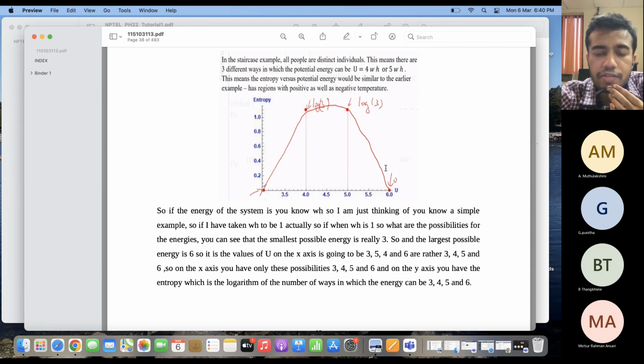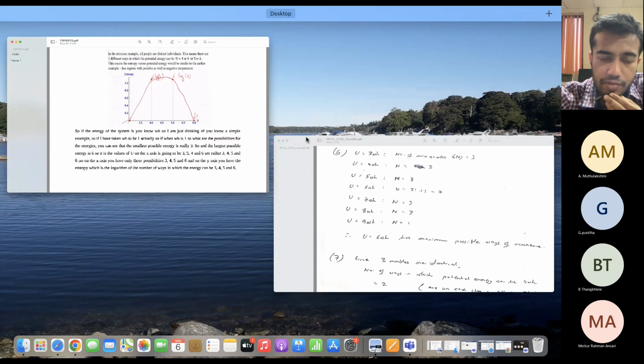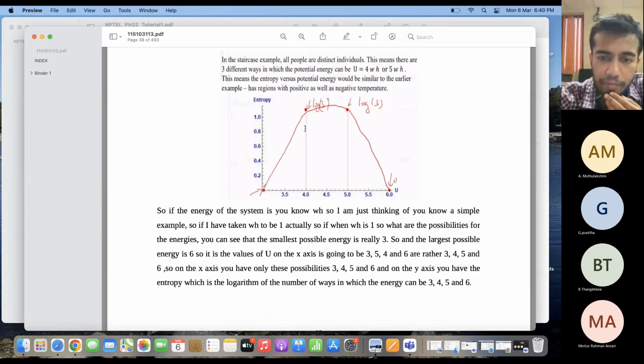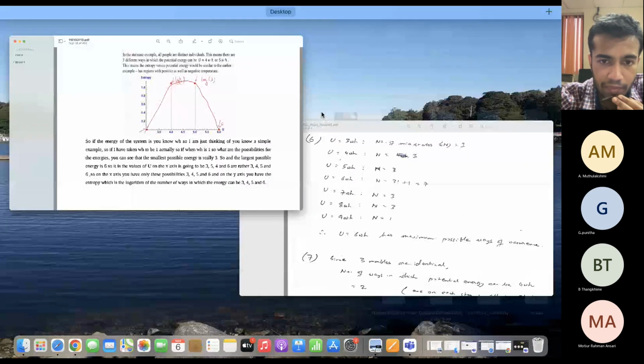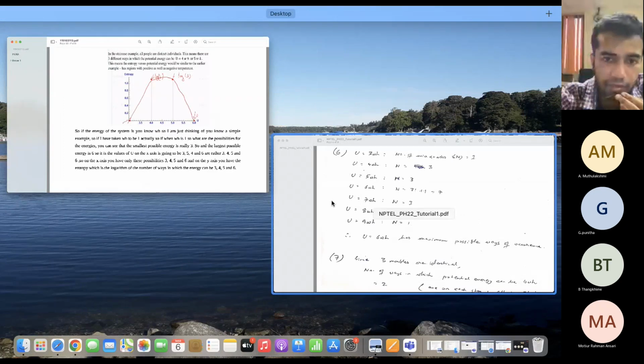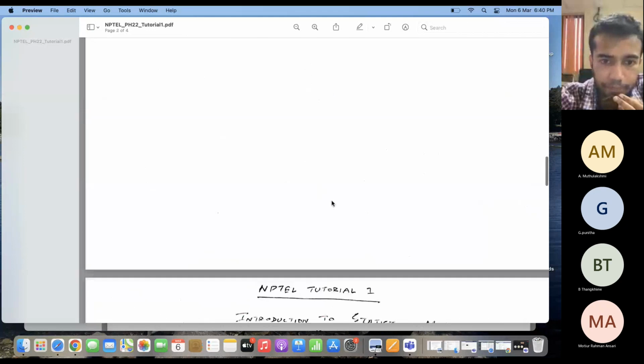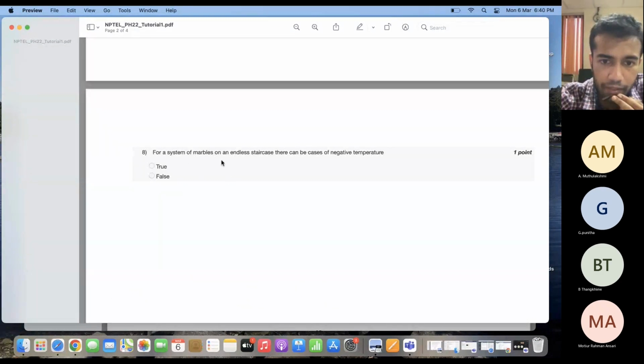But if the number of steps in the staircase is infinite, then this maximum value of energy will also be at infinity. So the entropy of the system will keep on increasing and there will be no maximum point. That is why the temperature, which is the derivative of this graph, can never be negative in that case. When my system size goes to infinity, the temperature is always positive. So for a system of marbles on an endless staircase, there cannot be negative temperature. The temperature will always be positive.